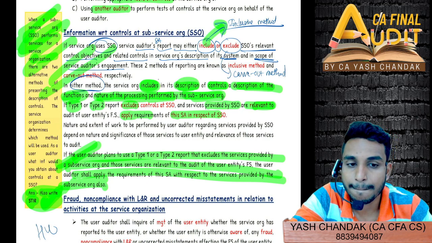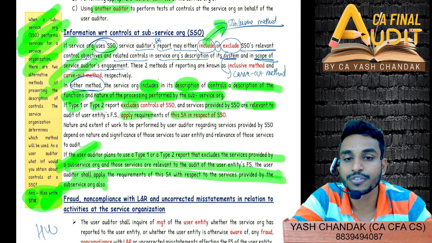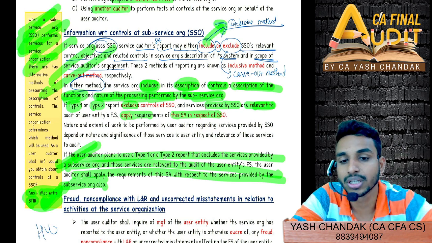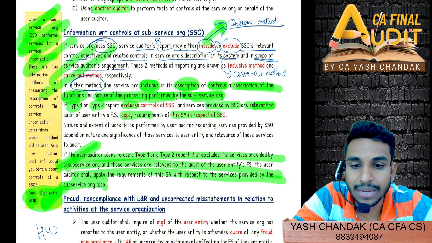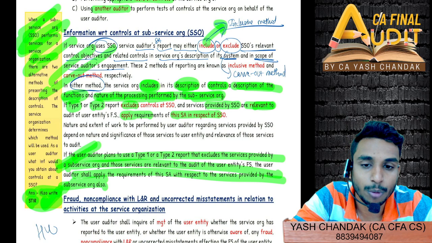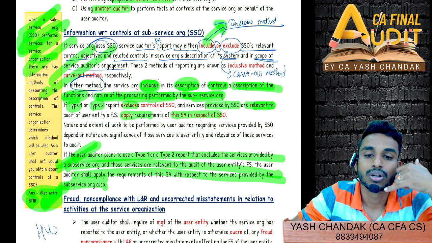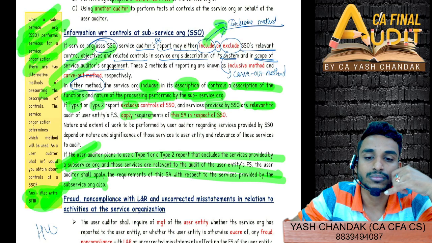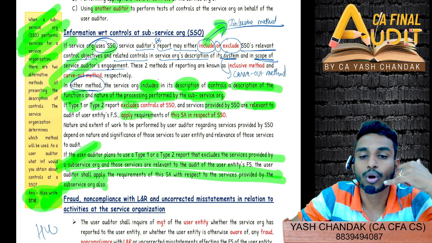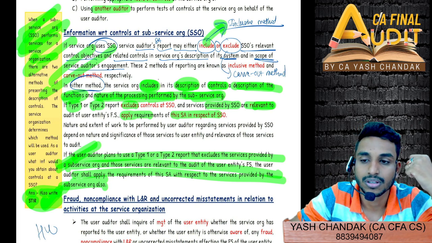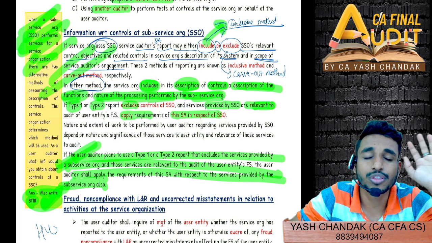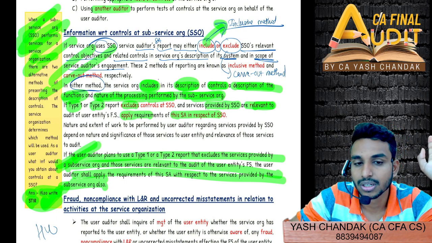How can you check upon the requirements? You can first of all obtain a type 1 or type 2 report. If you are not able to obtain it, then contact them. Sir, it will be SA 450 or 402? 402, sorry, 402.